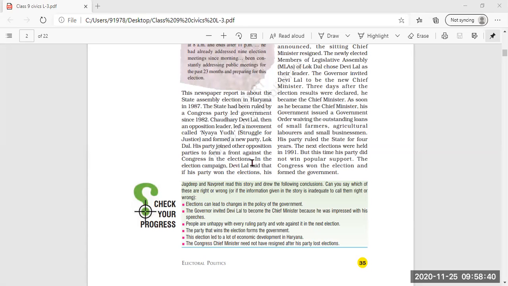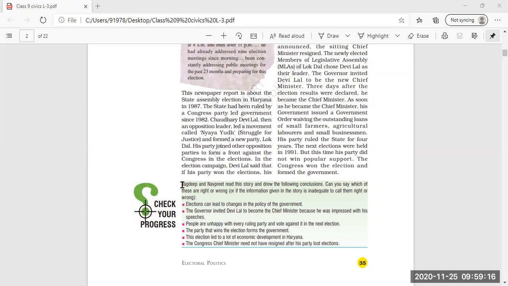Now he has joined with the other opposition party. That means he has joined the other opposition party, means now coalition, to form the coalition government. When no party gets the vote, then the other parties join together, which had similar ideas, similar expectations, and all. They join together and form the coalition. So that's why when Devilal Chaudhary had formed this new party, that is Lokdal, he joined with the opposition party and formed the front against the Congress in the election.